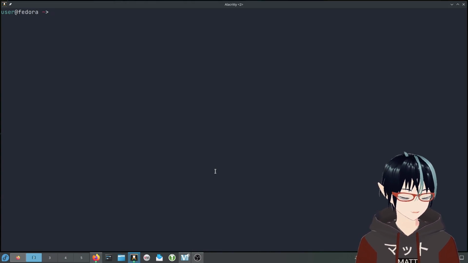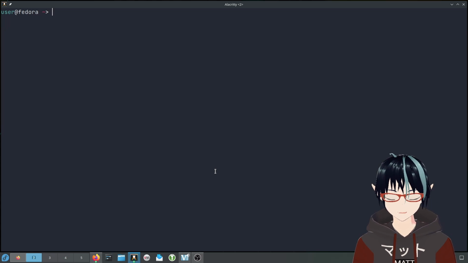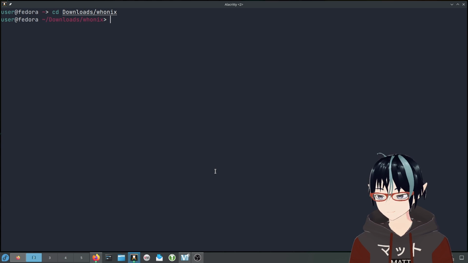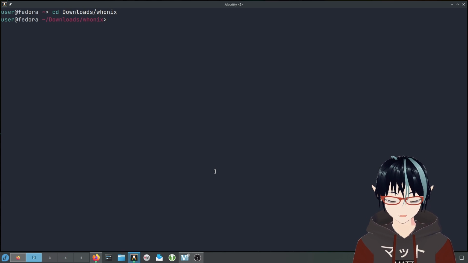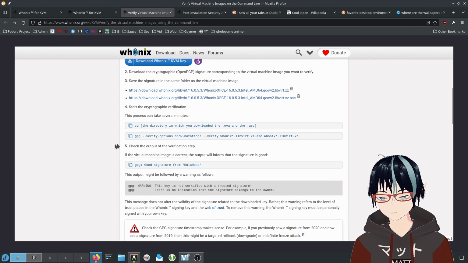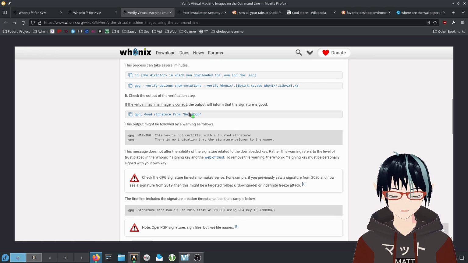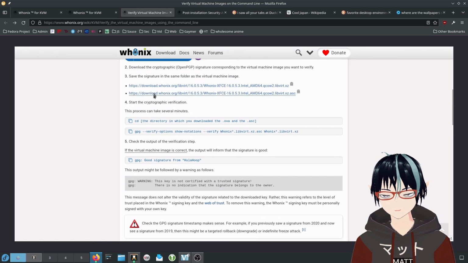So the first thing you want to do is CD into the folder that you installed Whonix onto. So I'm just going to do cd downloads, and then I'm just going to call it Whonix. And then it's going to be in this folder. Then you want to go here and copy paste these commands. They actually have a series of commands that you can do in order. And then just make sure you put all of your files in here.